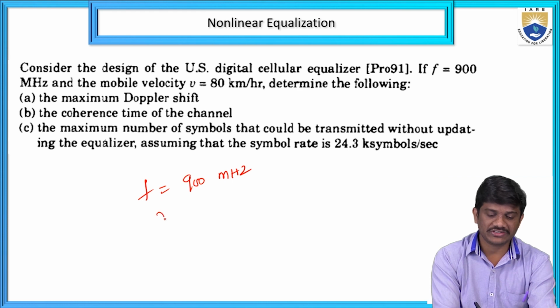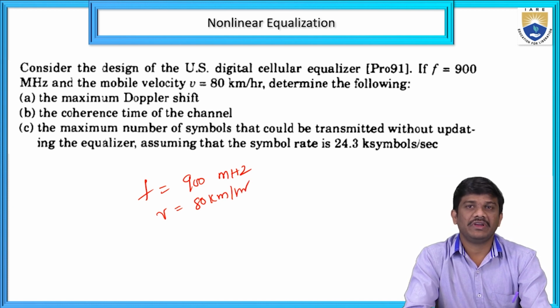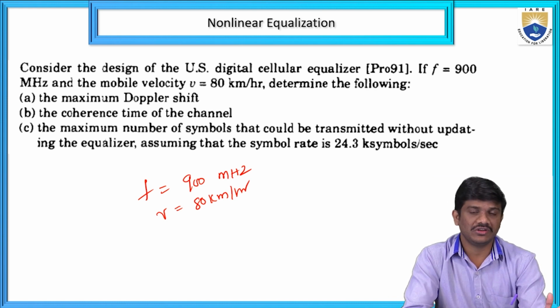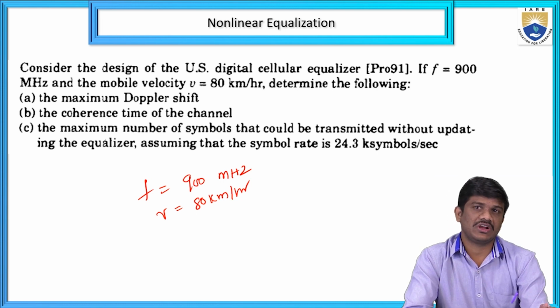Okay, and also velocity small v equal to 80 kilometer per hour. That is the given data from the question. We have to find out the maximum Doppler shift. Maximum Doppler shift means, as we found in the previous sessions, we can find it away from the transmitter and also towards the transmitter. Those are the two conditions for the Doppler shift.